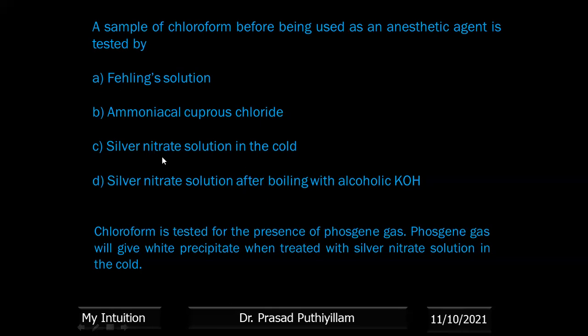Option C, it reacts with silver nitrate to give a white precipitate in the cold, not in hot condition. In hot condition, if a white precipitate is formed, it may not be due to the presence of phosgene. Therefore, the reaction should be done in cold condition. So that is the test for phosgene gas. Option C is the correct answer.